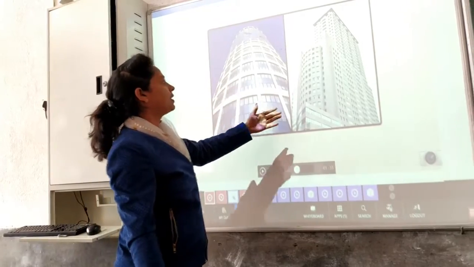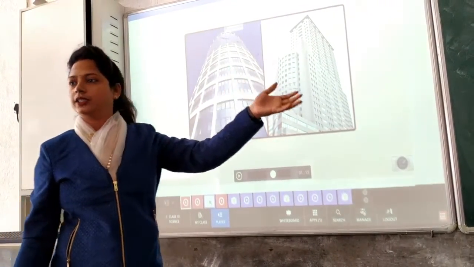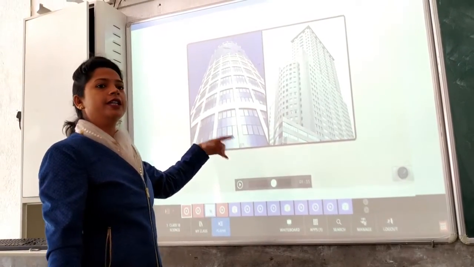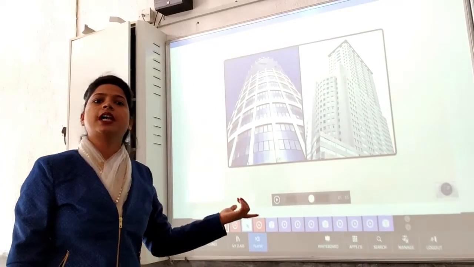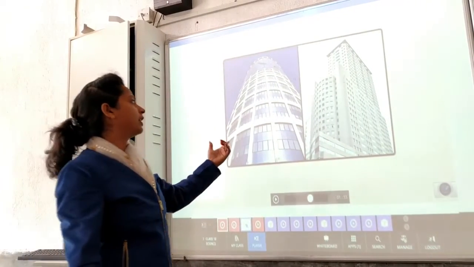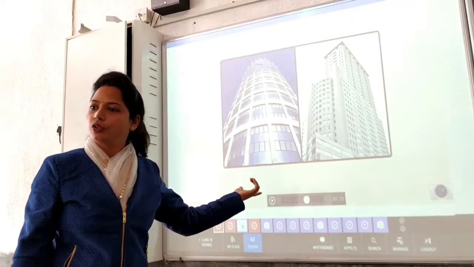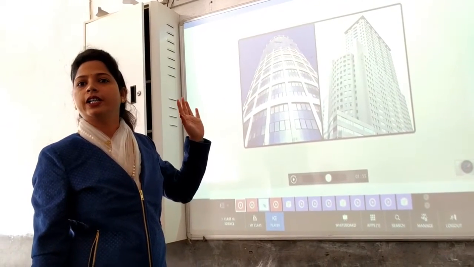So these are some examples: if we want to construct any building, any monument, or any other thing, and we want to protect it from corrosion, what do we do? Instead of pure aluminium, we have to use anodized aluminium, so that it cannot face wear and tear or any problem related to corrosion. Clear? And its quality will also not be degraded.